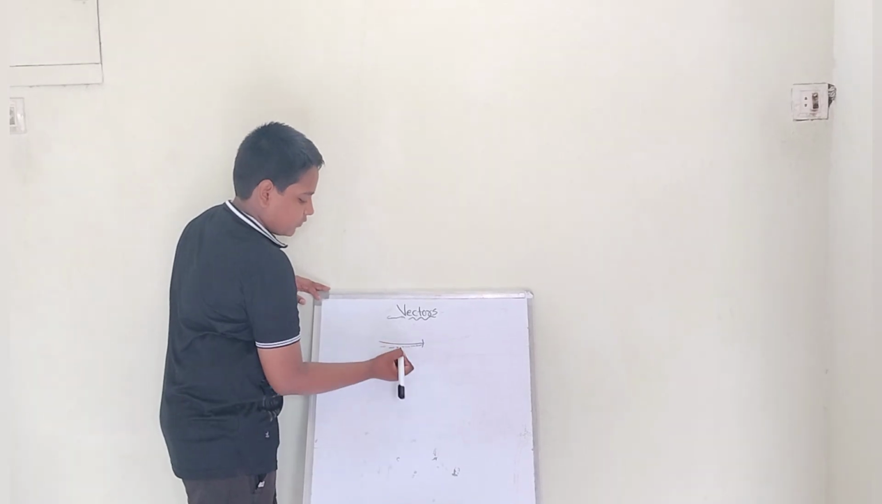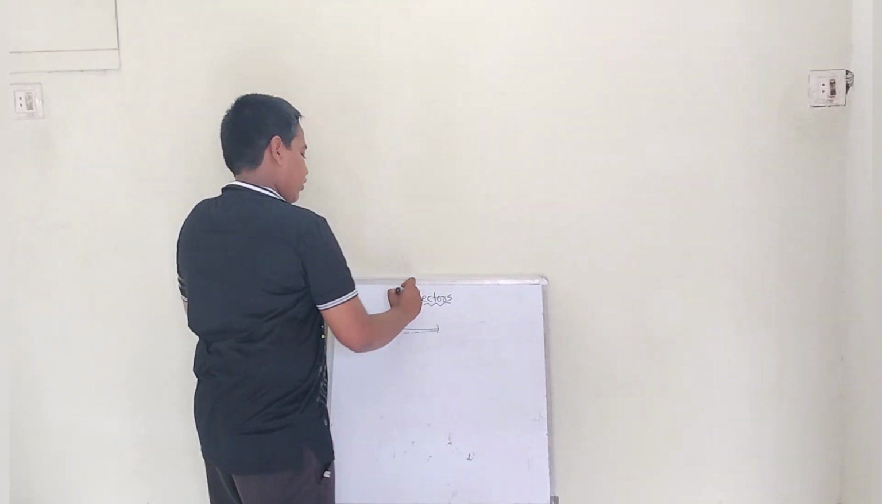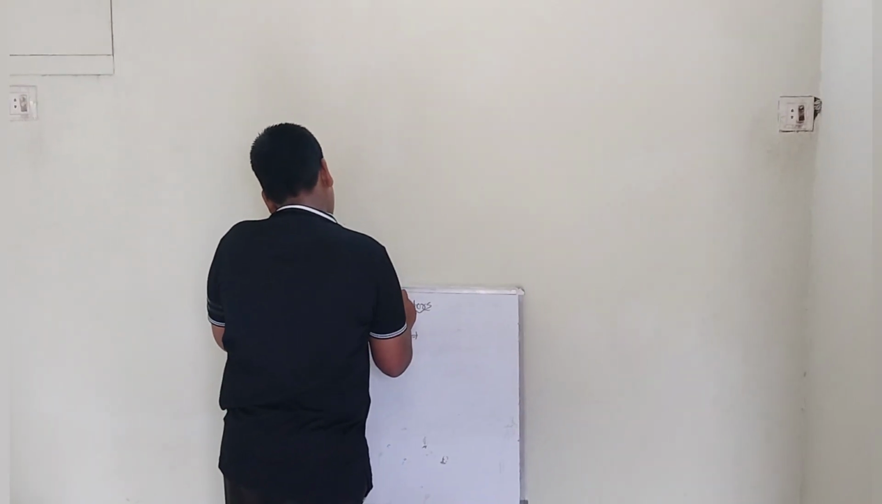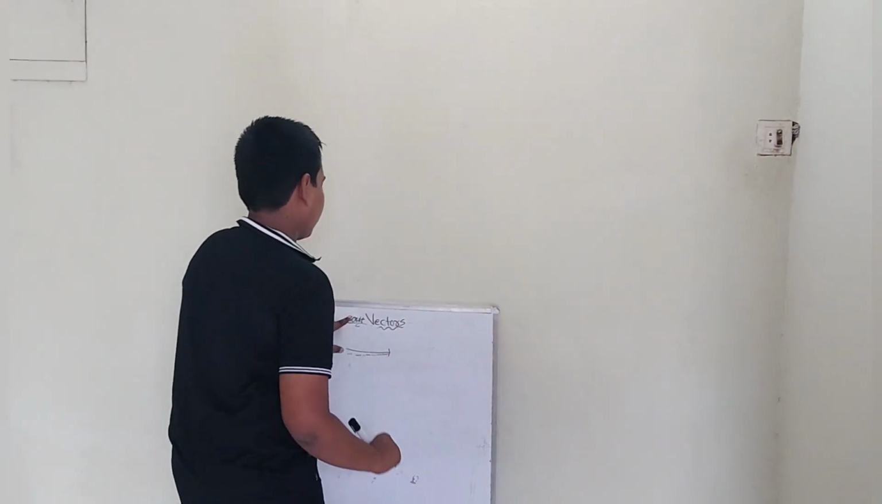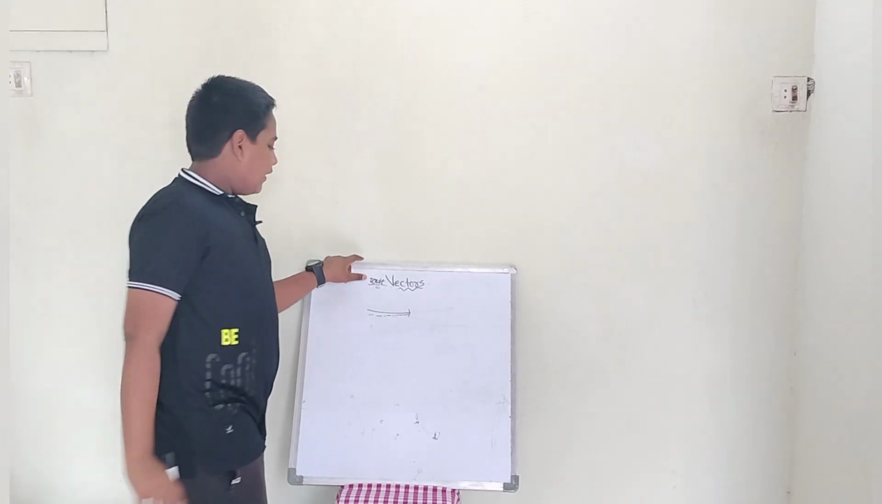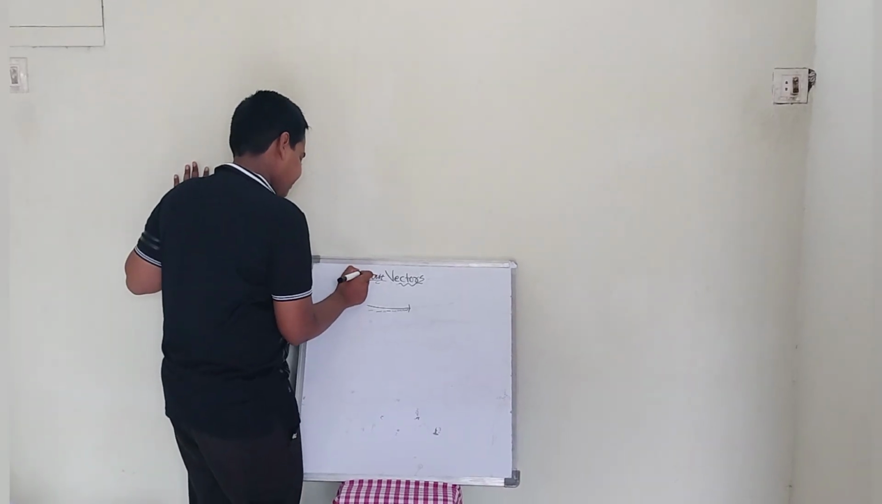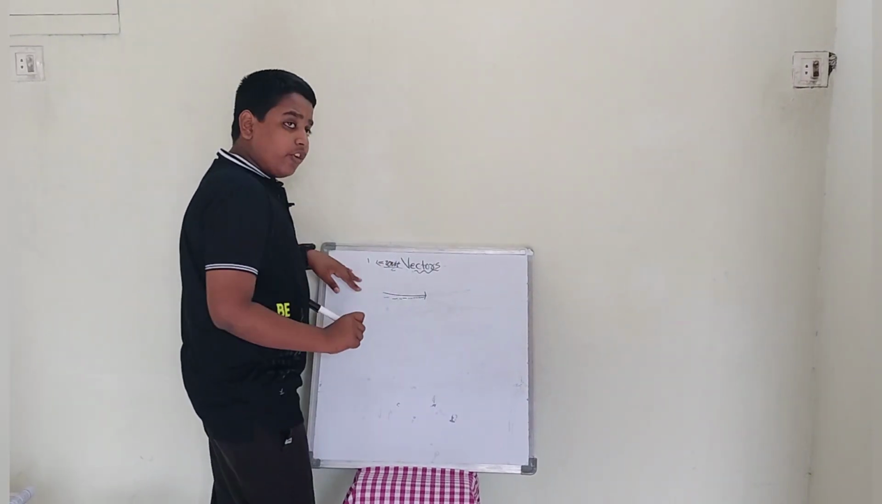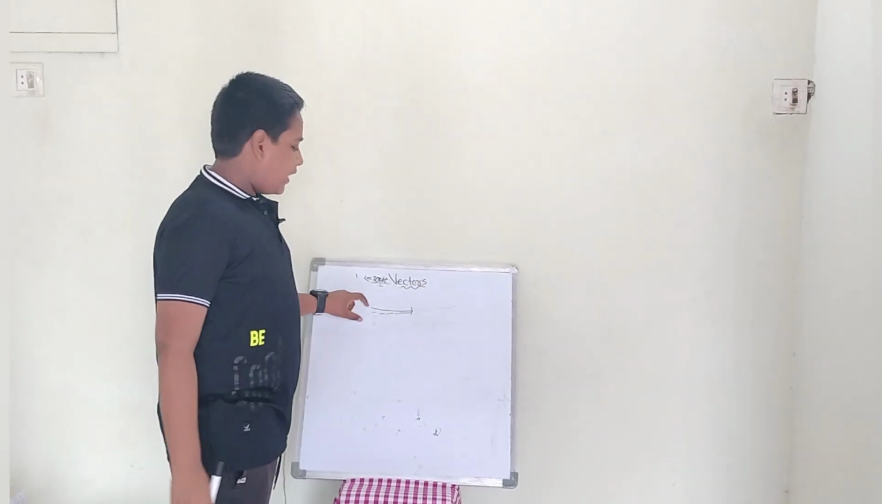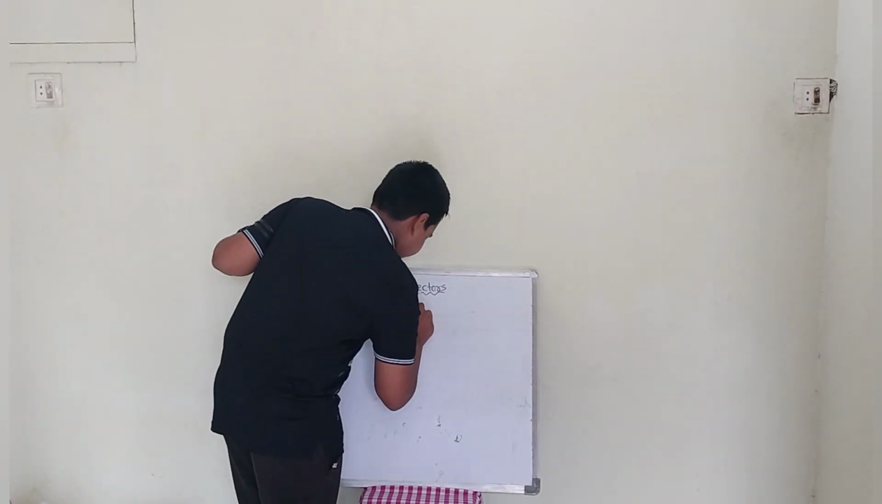See, unit vector. Unit means, in the name itself, there is 1. Unit means what? 1, no? Simply we can write: we need 1 unit in this vector.